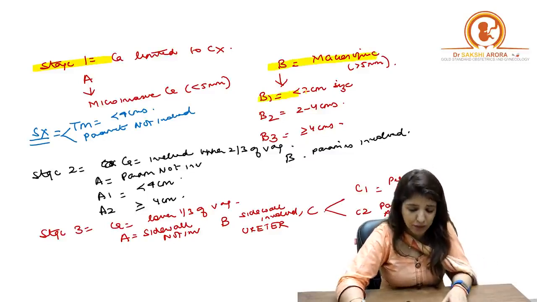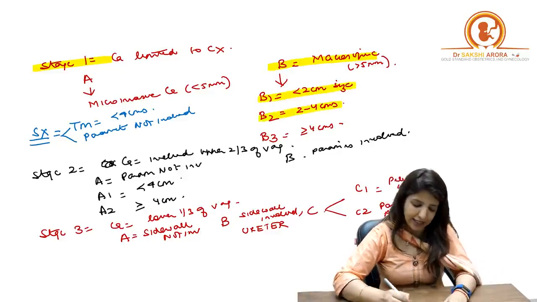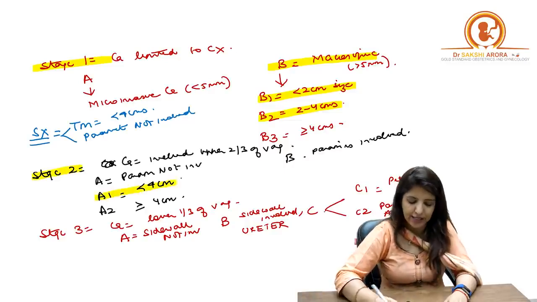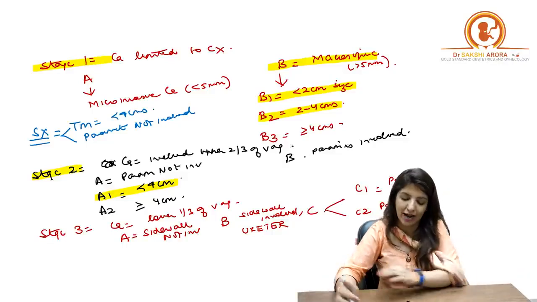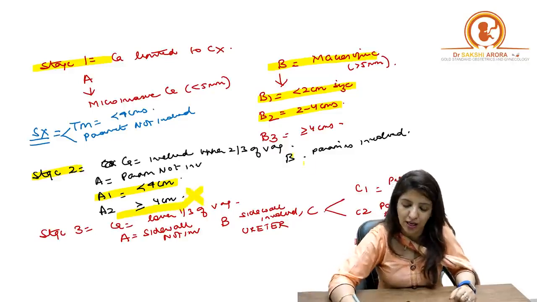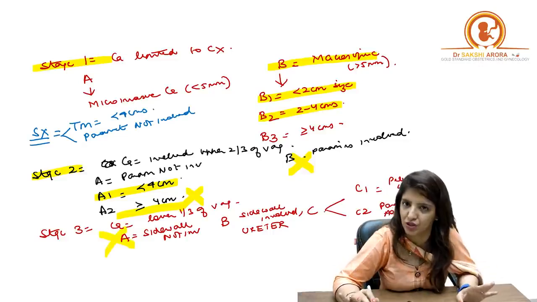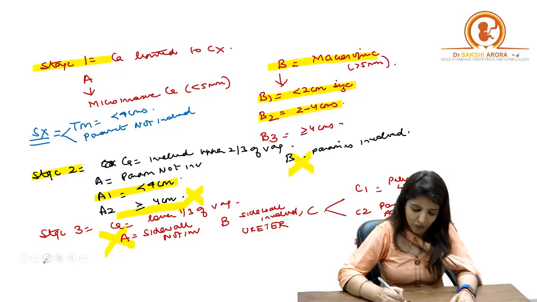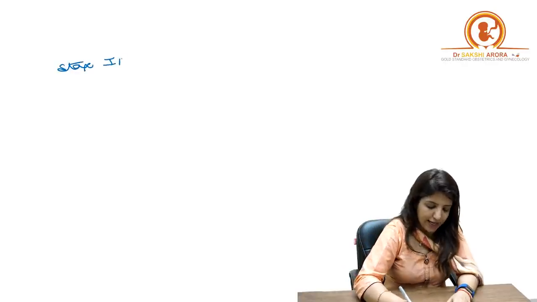In stage 1B, in 1B1 it can be done, in 1B2 it can be done, it cannot be done in 1B3. And in stage 2, it can be done in stage 2A1. It cannot be done in stage 2A2 and beyond, because in stage 2A2 the size is more than 4 centimeters, so we cannot do surgery. When the parametrium is involved, we cannot do surgery, and any structure below that is involved, we cannot do surgery. Right? So remember, when can you do surgery? You can do surgery in cancer cervix only from stage 1A1 to stage 2A1.